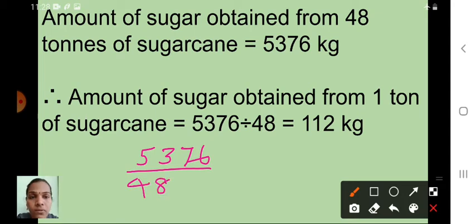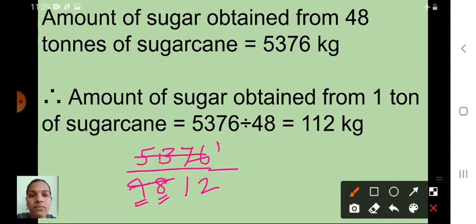So here, which one is a common factor? With the help of the common factor we can cancel this number, that means we can cut. Here I am saying 4 is a common factor. So in 48, how many 4s are there? 1. Here 8, how many 4s are there? 2. In the same way 5, how many 4s are there? 1. The remainder is 1.